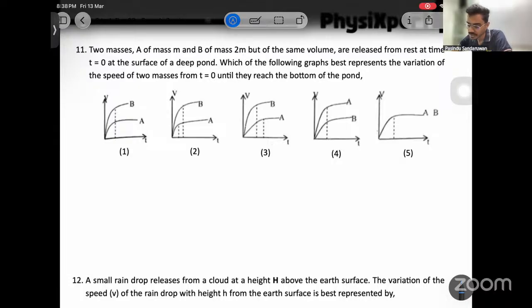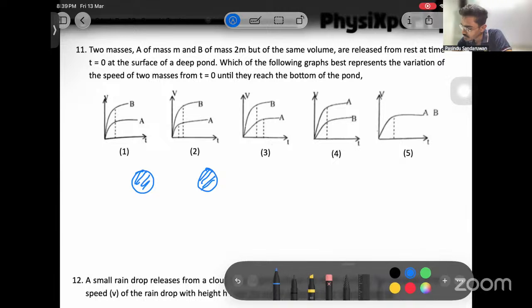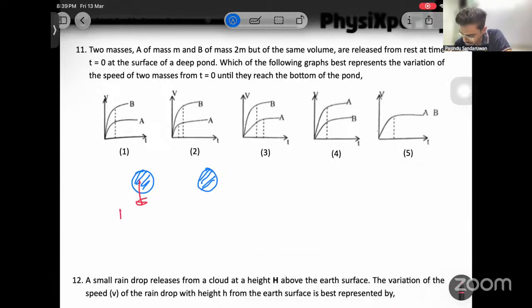Since I need to incorporate this with mass, let's go to the fundamentals we know. If these two are spheres of the same volume, we know their masses are different. The weight of one is mg, the other is 2mg, and the upthrust acting on one is U. The upthrust on the other is also U because their volumes are equal. Equal volumes means their radii are equal. Two masses.